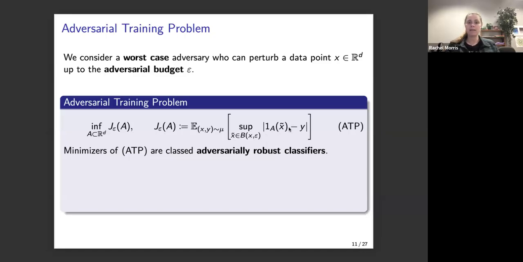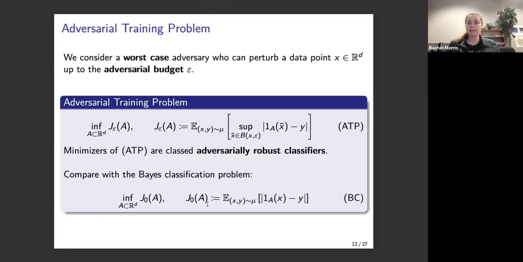And then instead of comparing the label assigned at x with its associated label y, the adversary chooses a neighboring point x tilde that maximizes the difference between the label at x tilde and the label associated with x. So instead of comparing the label assigned to x with its true label, you compare the label of a neighbor of x with the true label of x, y. And so minimizers of this problem are called adversarially robust classifiers.